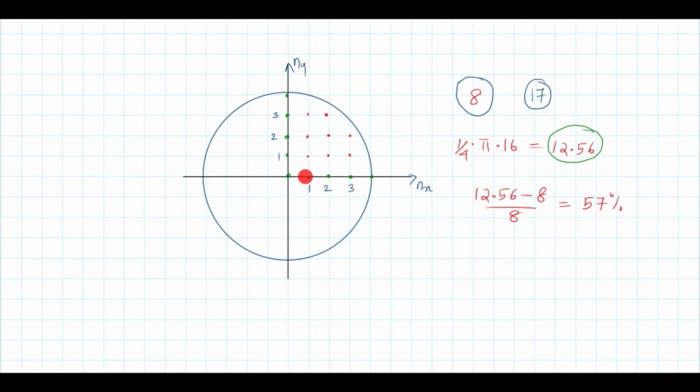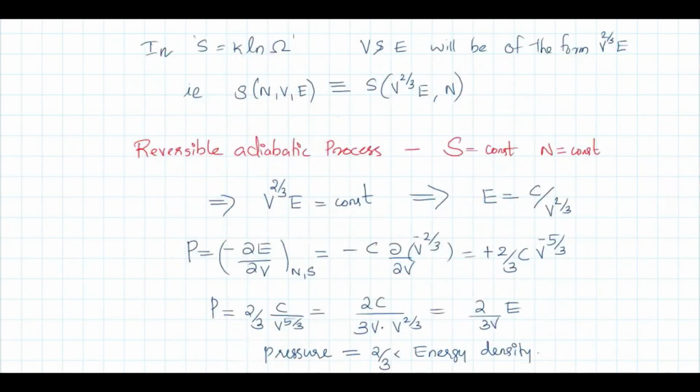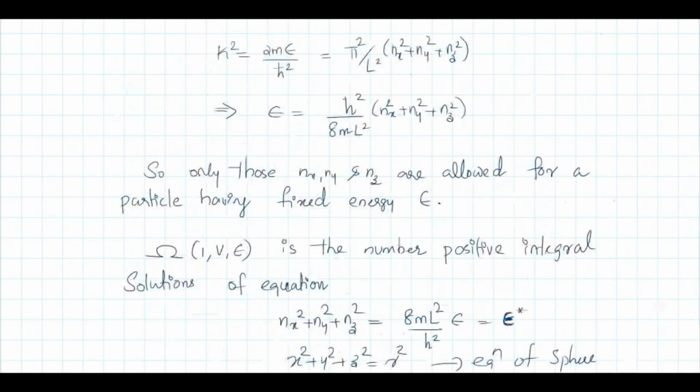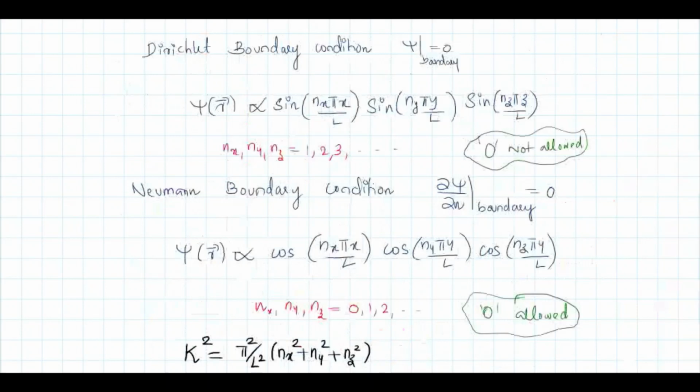If you are excluding these cases, nx or ny 0, that is called Dirichlet boundary condition. We already mentioned what are Dirichlet and what are Neumann boundary conditions. In Dirichlet boundary condition, nx, ny, nz cannot be 0. 0 is not allowed. But in Neumann boundary condition, 0 is allowed.